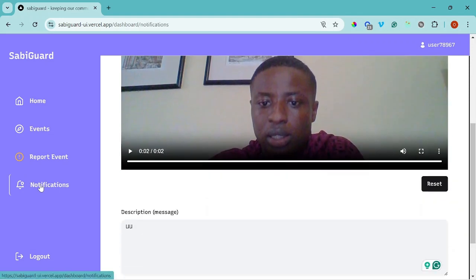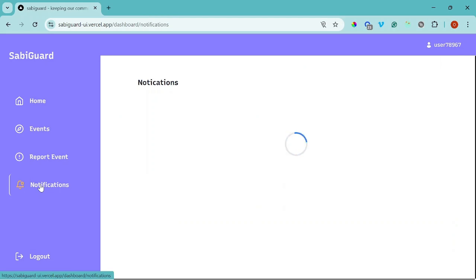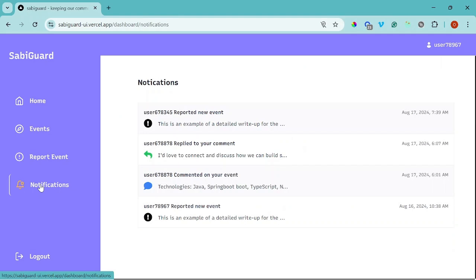Here is the notifications page. The event responder will be notified. Depending on the category of the event, the users around can also be notified as well if necessary. For something like medical emergency, it's never going to go to the users around that place. For something like power outage, it automatically affects the users around that place. The users around there will also get the notifications as well.